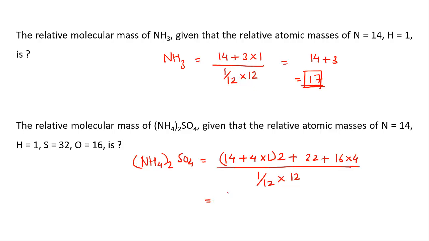So this will come down to 18 into 2 plus 32 plus 64 divided by 1, and this will be 36 plus 64 plus 32, which will finally give you, 64 plus 36 will be 100. So 132 is your desired relative molecular mass of the given compound.